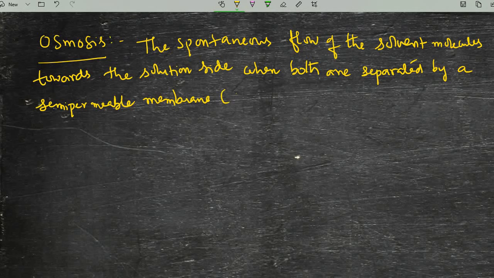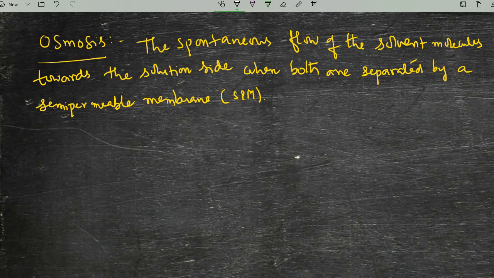You can also call it a shortcut, SPM. This is said to be a semi-permeable membrane. That membrane can be artificial, or it may be a natural one, animal membranes or artificial membranes like precipitates in chemical reactions. That we will discuss later on. Now, you understand what is the definition of osmosis.